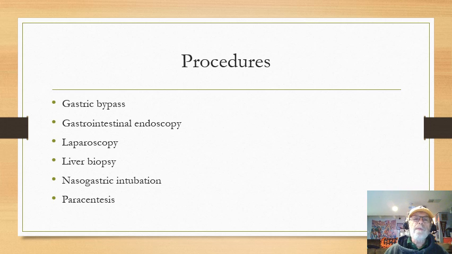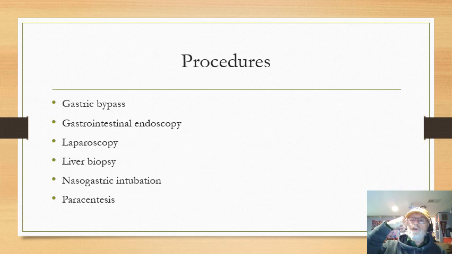Okay. A couple of procedures: gastric bypass. This is where they make the stomach smaller. Or sometimes they take out the stomach or a good portion of it and hook it up to the small intestine. That's called a gastric bypass. Sometimes they take a band and put it around there, laparoscopic banding. They go in and put a band around the stomach to make it smaller. Therefore, you eat less.